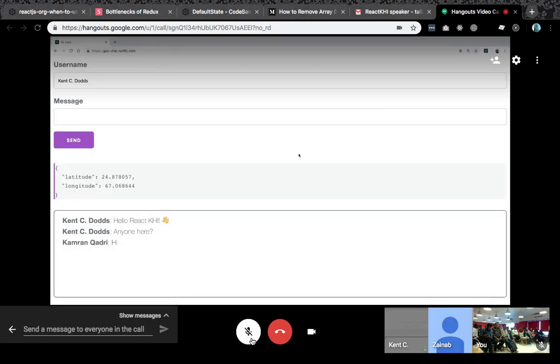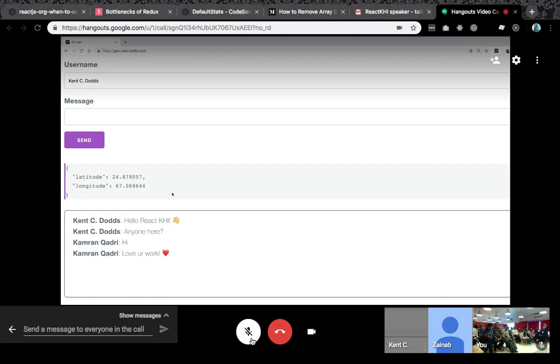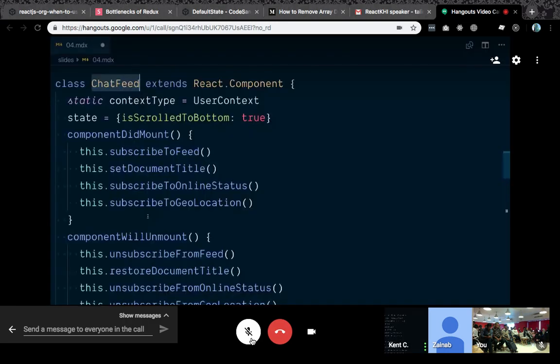So yeah, go ahead and see if you can chat in there. But this is the app that we're going to be referencing here in our app. And we're going to actually look at the implementation of this here in just a second. So feel free to chat amongst yourselves, and then I'll come back here in a little bit to look at what you're all saying.